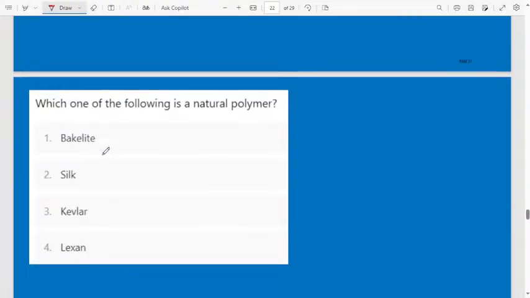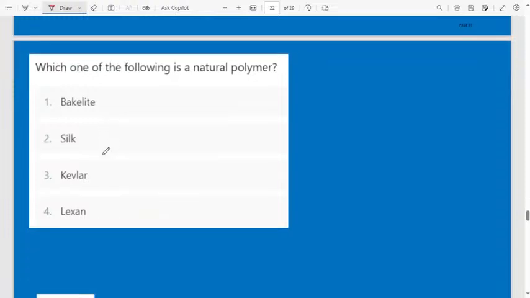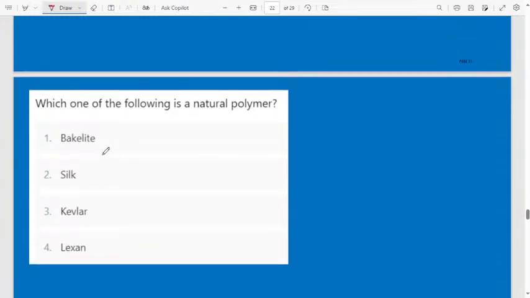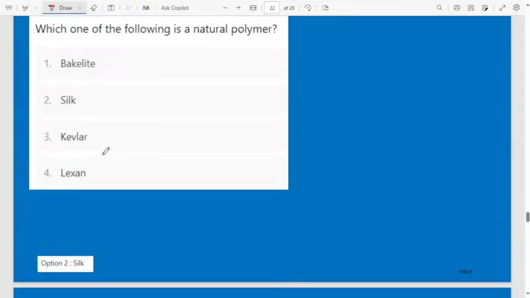Next, which one of the following is a natural polymer? Very easy question. First option is bakelite, second option is silk, third option is Kevlar, fourth one is laxine. Which one is a natural polymer? Silk.